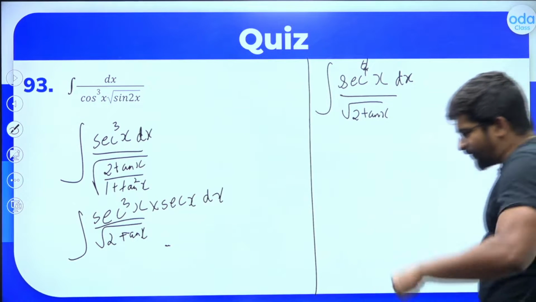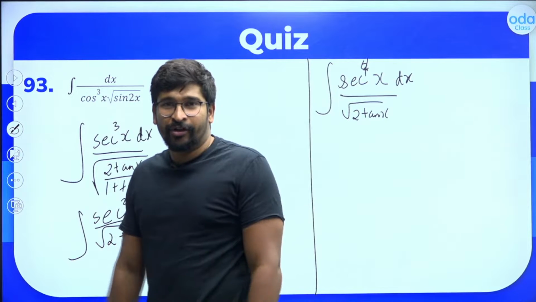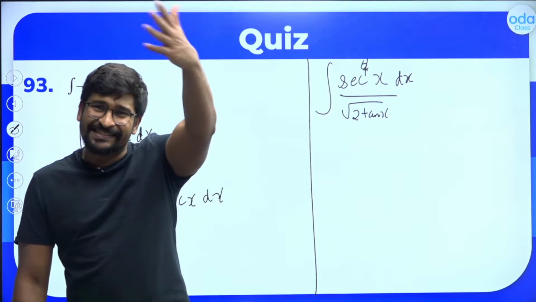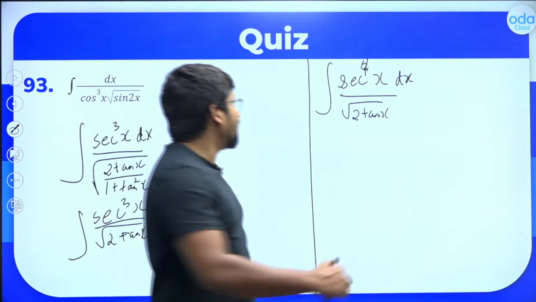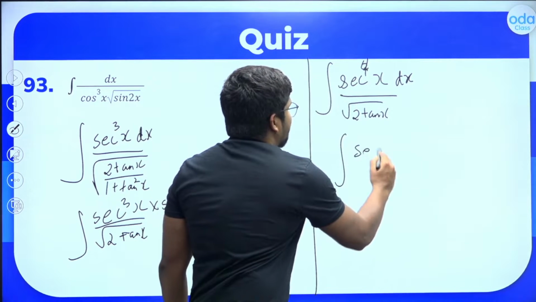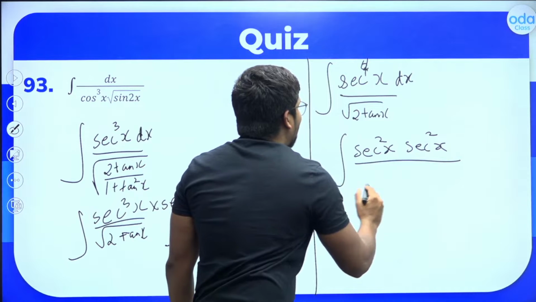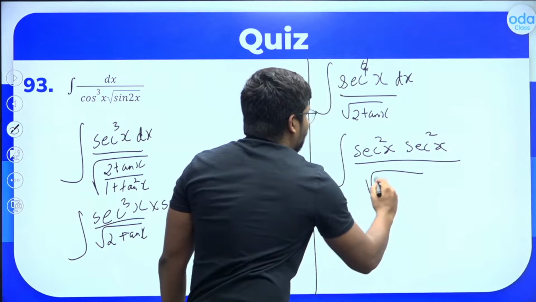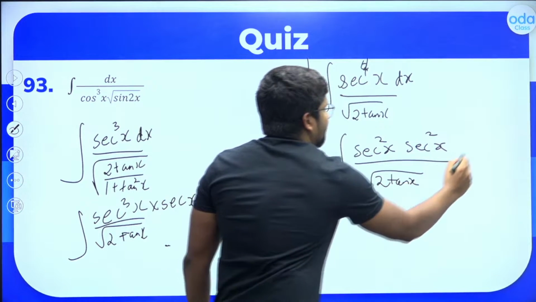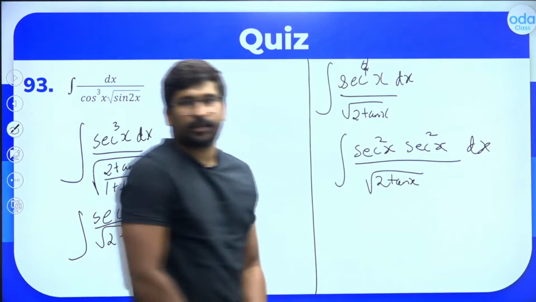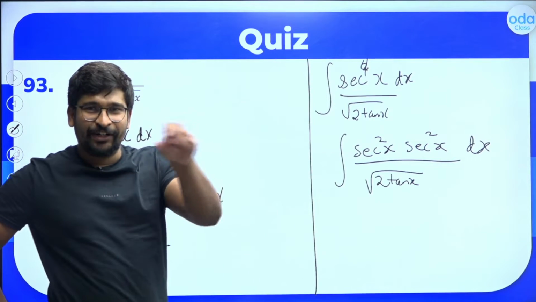Yes, we have done it, sir. How did we do that? Do you remember? Let us split that sec raised to 4x into sec square x into sec square x. Can I change it like this? So this is sec square x into sec square x divided by root of 2 tan x dx, sir. Clear? Now what can we do?